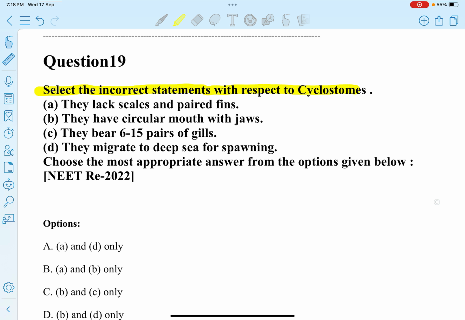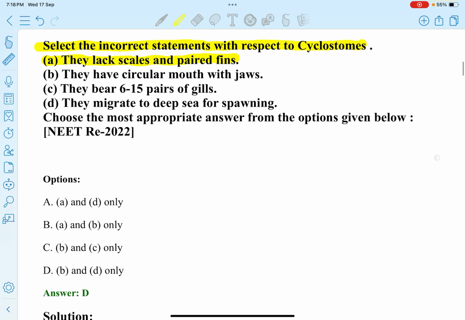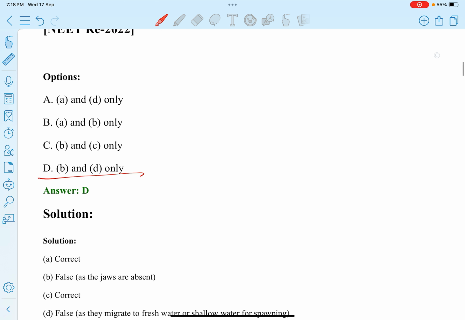Select the incorrect statement with respect to cyclostomes. Statement A: they lack scales and paired fins. B: they have a circular mouth with jaws. C: they bear 6 to 15 pairs of gills. D: they migrate to deep sea for spawning. So the incorrect statements are B, they have a circular mouth with jaws, and D, they migrate to deep sea for spawning. So B and D only.